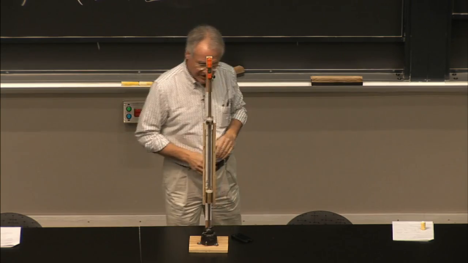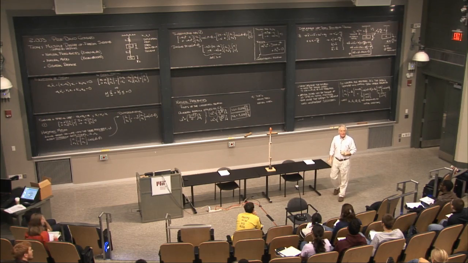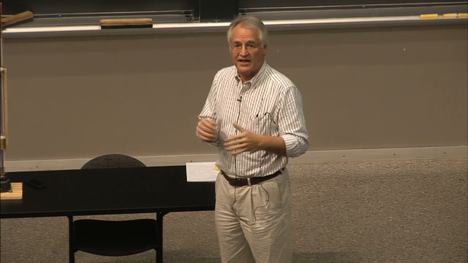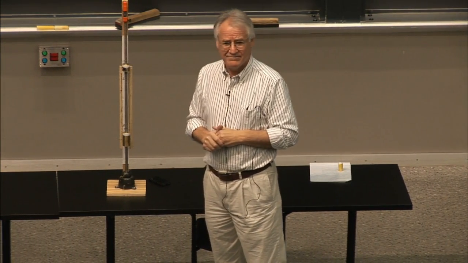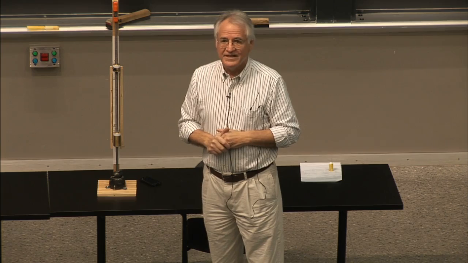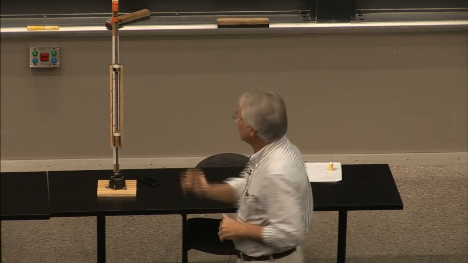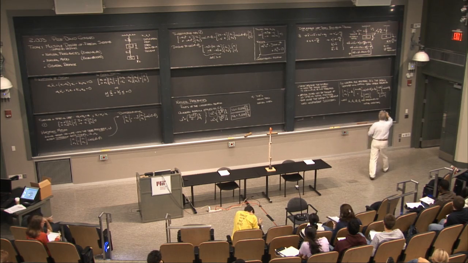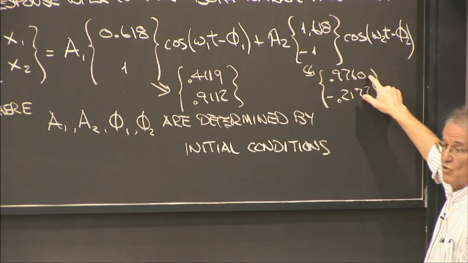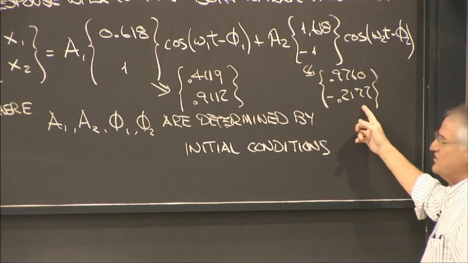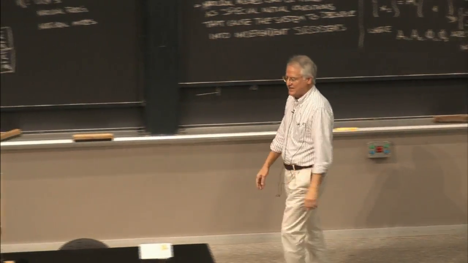So there you go. What did that tell us? That told us that to first order, we got the system parameters identified correctly, and the theory holds up. Questions? Comments? Complaints? Devin? The second set of initial conditions were right here. This is the second mode: X1, 0.97, X2, minus 0.22. Have a great Thanksgiving holiday.